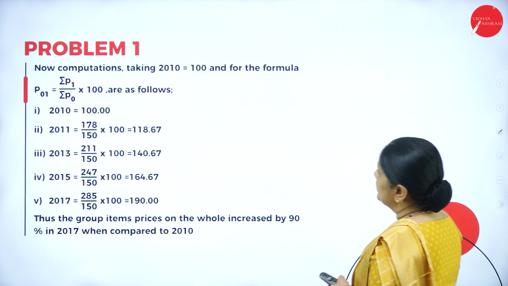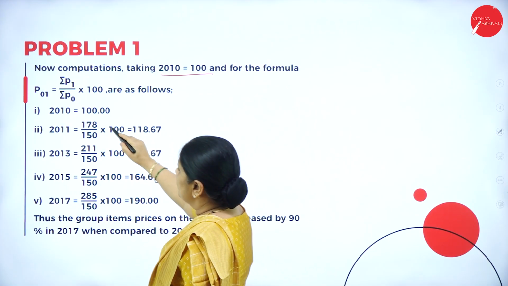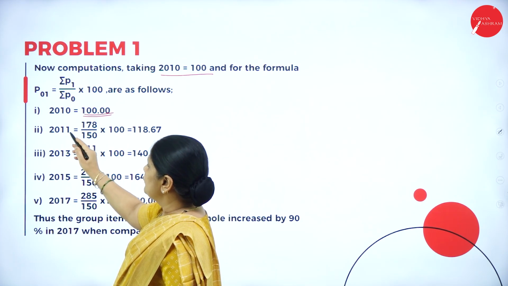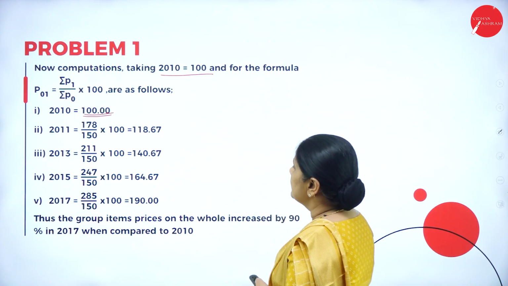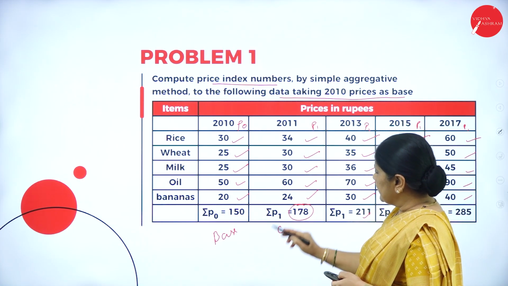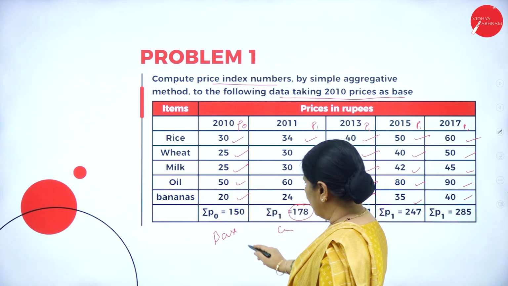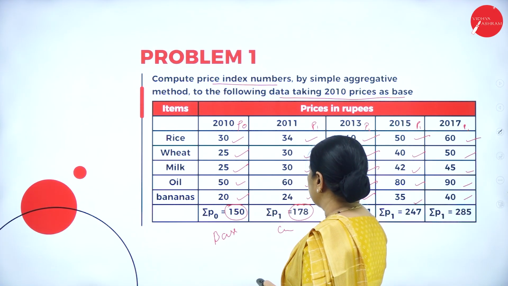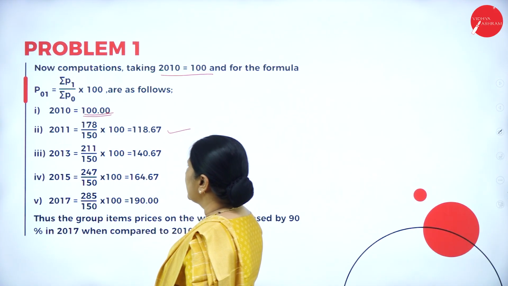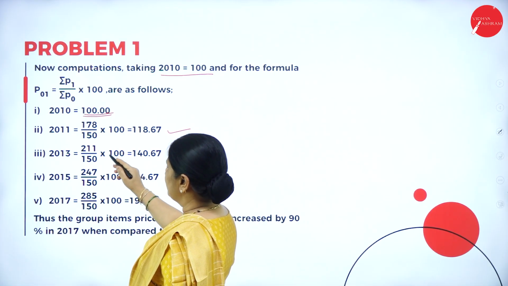Now, for the computations, taking 2010 equals 100, for 2011, when we add all the commodities the aggregate comes up to 178, while for the base year the aggregate is 150. So we take 178 by 150 into 100, which is 118.61.